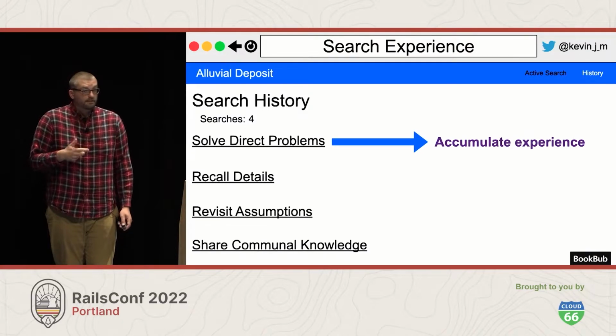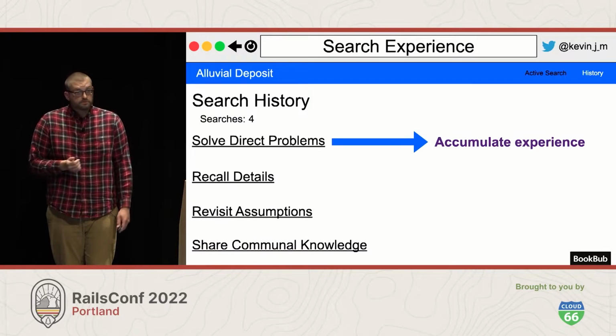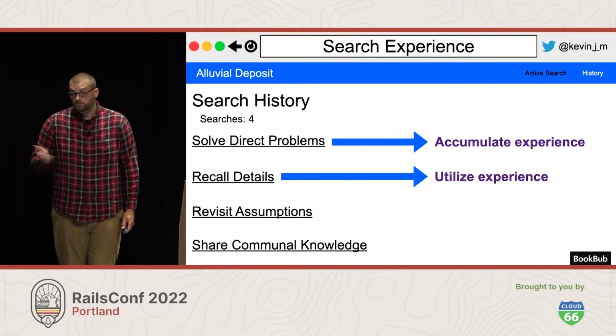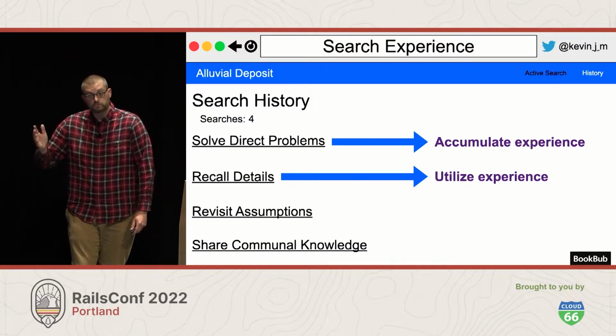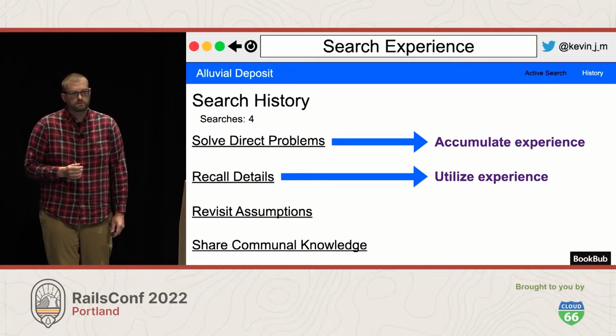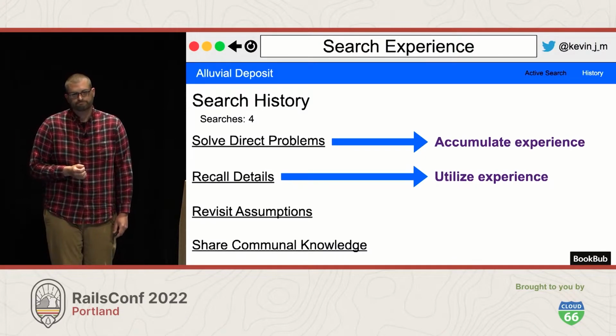I may have done it before, but I don't know exactly what the particulars are. And so I'm going to do a search to get that information, but I'm not starting from scratch, right? I know to search for Ruby strftime to get the formatting directives. I just don't have them all memorized.